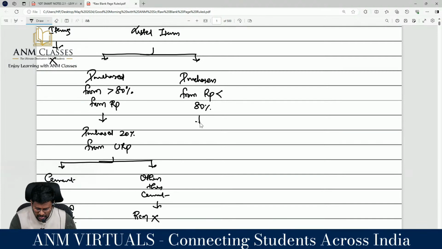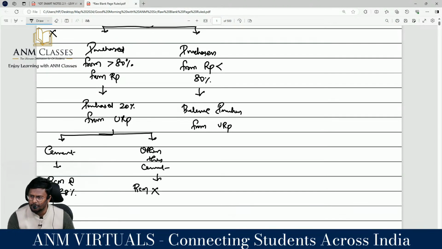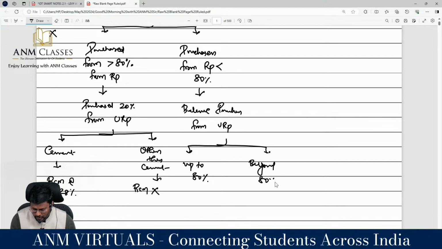Yes, next one, sir. Purchases from registered persons are less than 80%. That means the balance purchases are from unregistered persons. Look here clearly: you have not bought 80% from registered persons, right? Then what does the rule say? Up to 80%, RCM will be applicable. So you have to critically analyze this. Classified into how many categories? 2 categories, up to 80% and beyond 80%. Are you really with me?